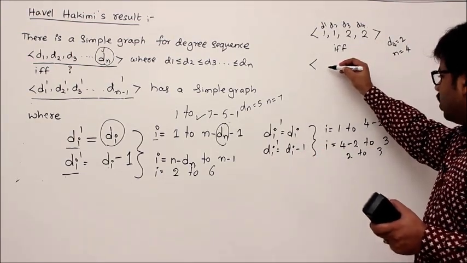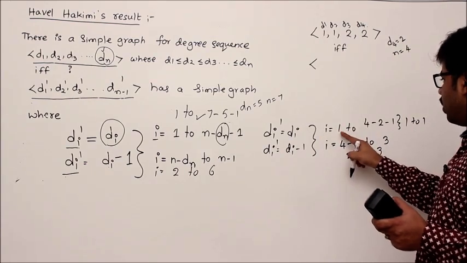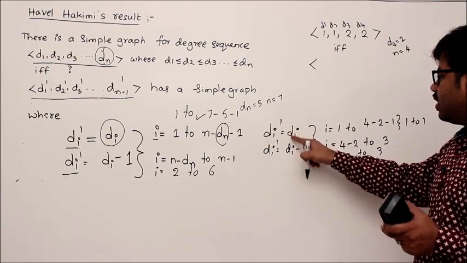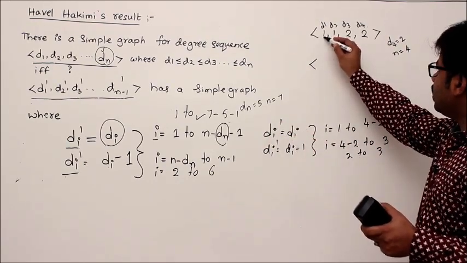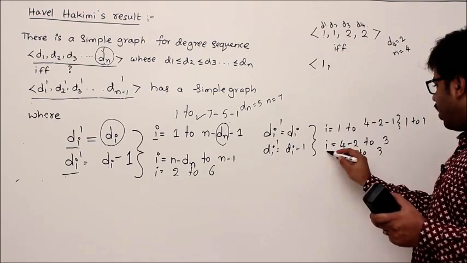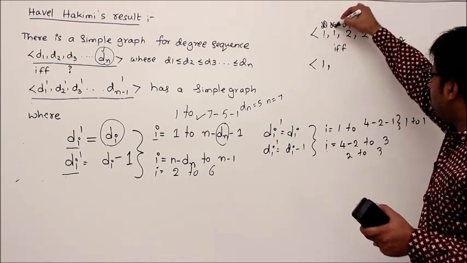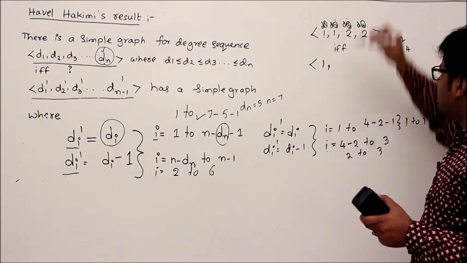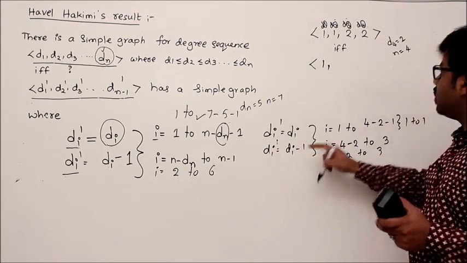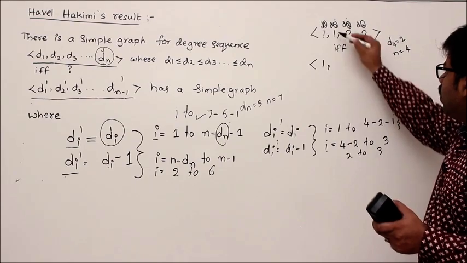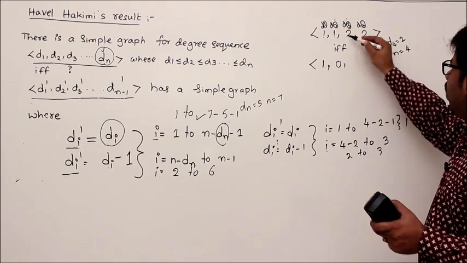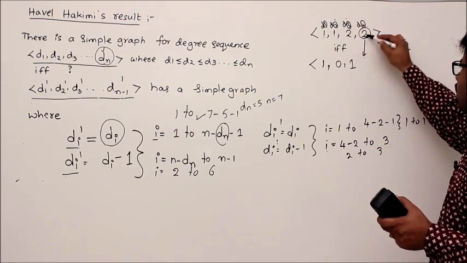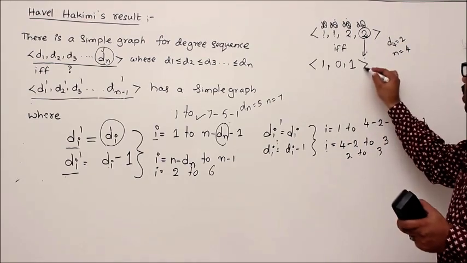Let me apply that. For i equal to 1 to 1, di dash equal to di. That means d1 dash is d1, 1. Next, i value 1, 2, 3, 4. For i value 2 to 3, di dash equal to di minus 1. These are all di's, di minus 1. 1 minus 1, 0. 2 minus 1, 1, in that way. There is no corresponding integer for this one. Understand? You get 1, 0, 1.